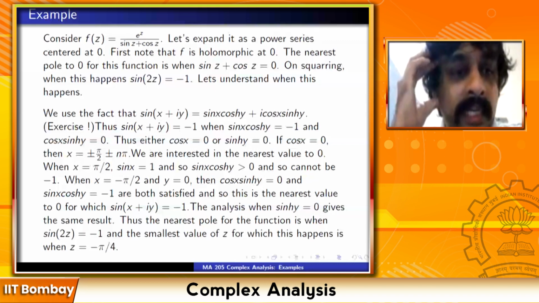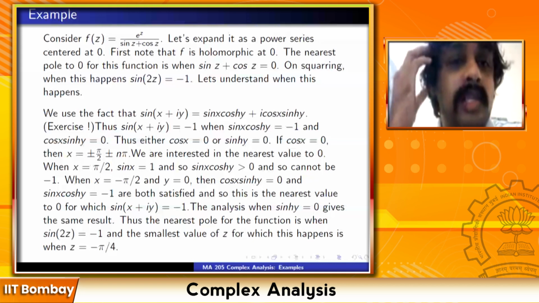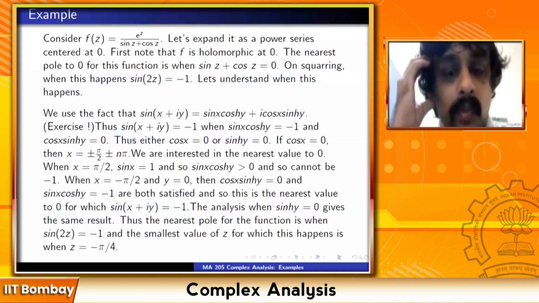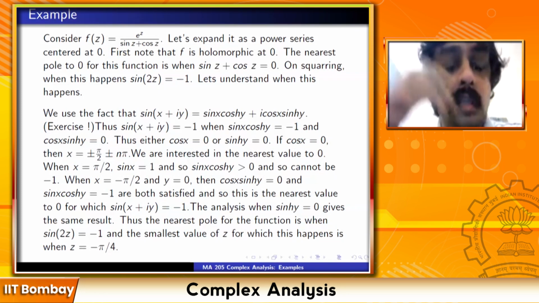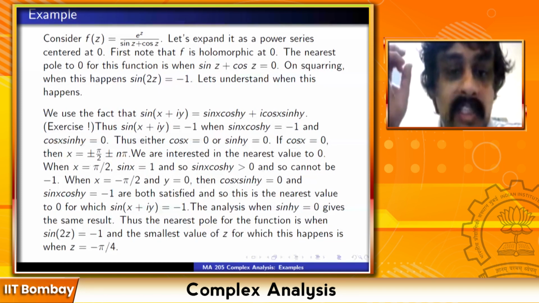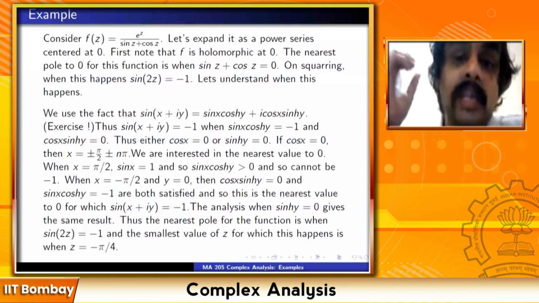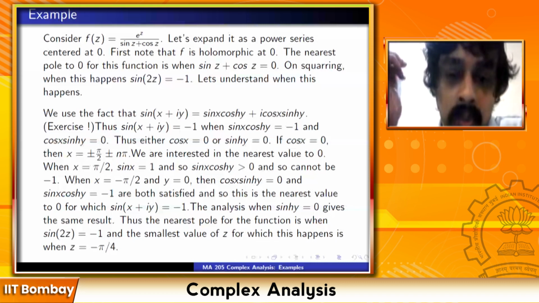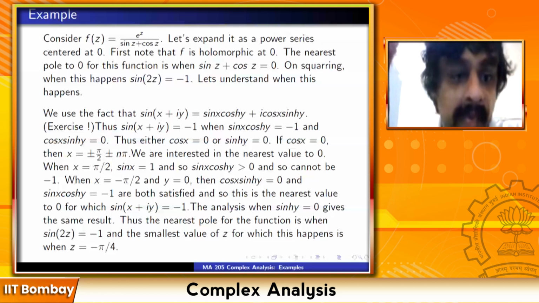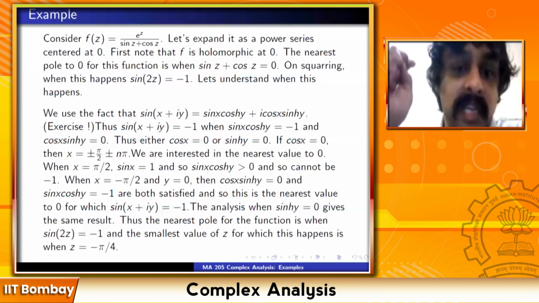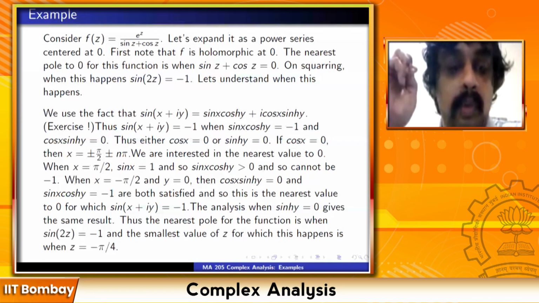In the second paragraph, third line, we said either cos x is 0 or sin hyperbolic y is equal to 0. We analyzed the case where cos x is 0. If sin hyperbolic y is 0, you get the same answers. If sin hyperbolic y is equal to 0, then y will be forced to be equal to 0. When y is equal to 0, x is forced to be equal to -pi/2 for both the equations to be satisfied. So you get the same answer when sin hyperbolic y is equal to 0.